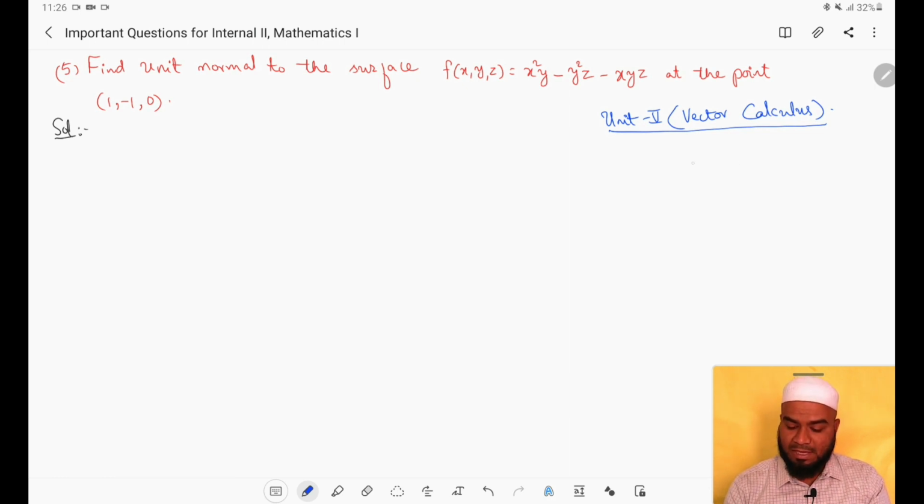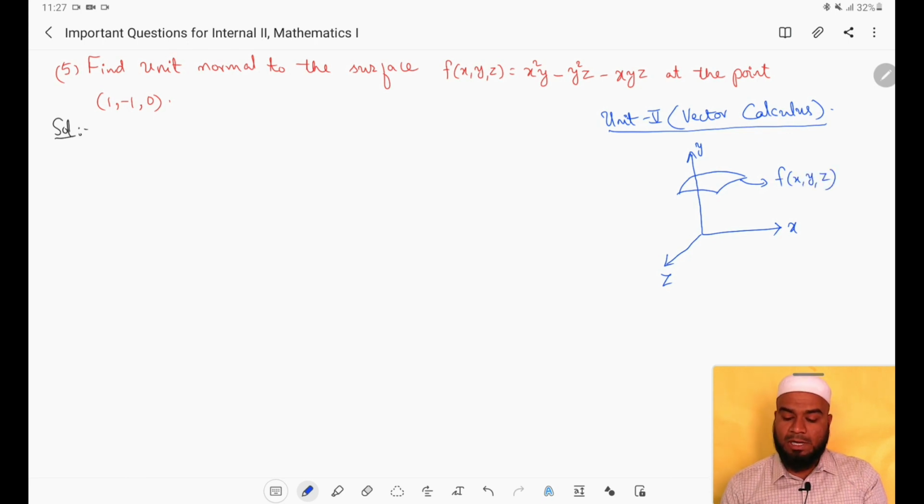Suppose I have a surface in 3-dimensional space, that is x, y, z. Suppose I have a plane which is given like this. This is the plane f(x, y, z). Now the unit normal to this surface is defined as follows.